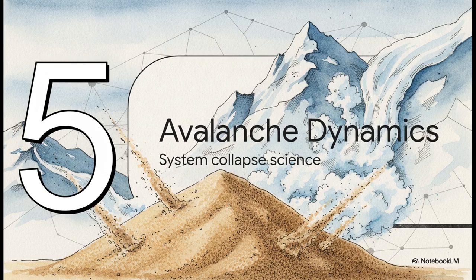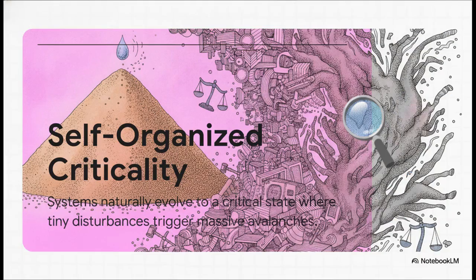Let's look at the actual science of system collapse. So why would a system be that sensitive? To explain this, our source material turns to physicist Per Bak's theory of self-organized criticality, or SOC. This theory suggests that complex systems under a continuous external drive will naturally evolve toward a critical state where a single, tiny disturbance can trigger a massive avalanche.